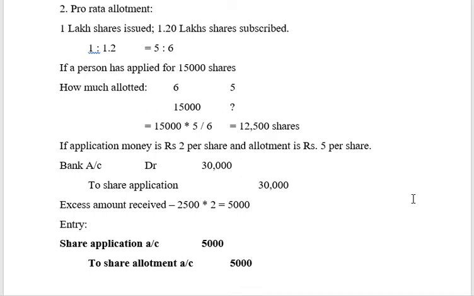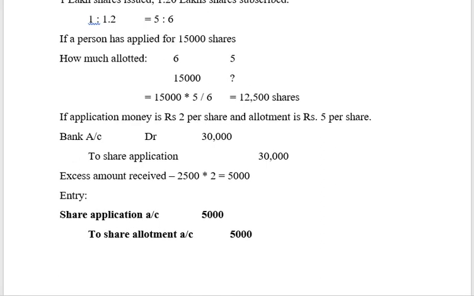So now when you collect the allotment money, how much should I collect? So allotment money to be collected. What is the allotment money that I have to collect? 12,500 into how much rupees?